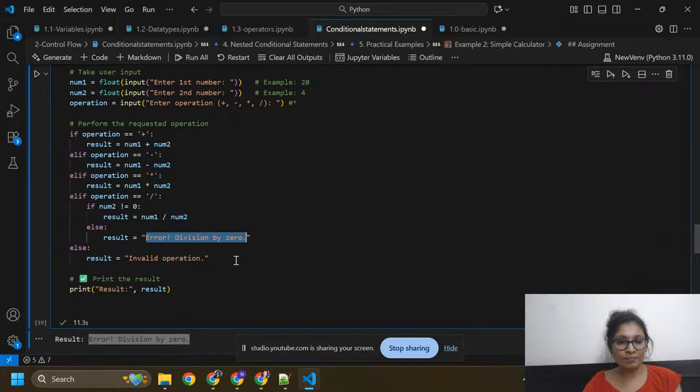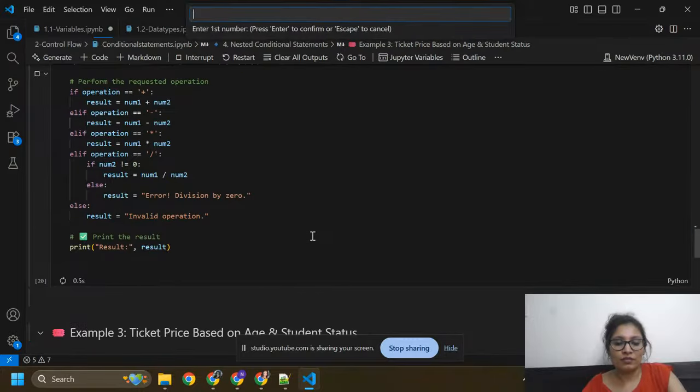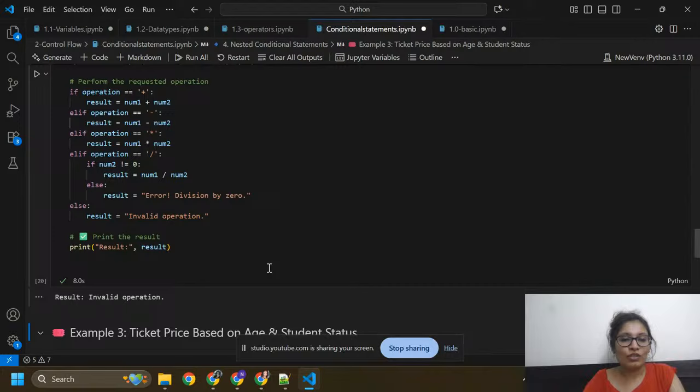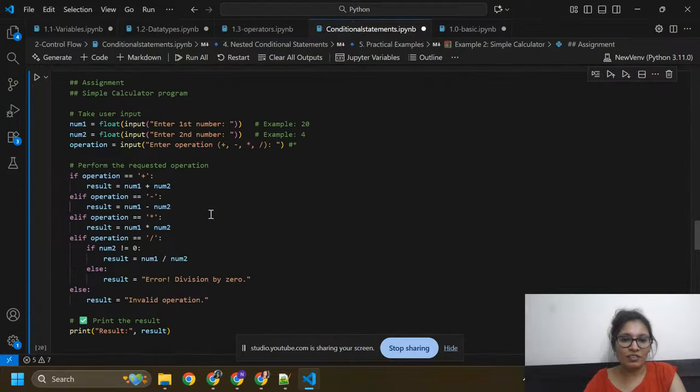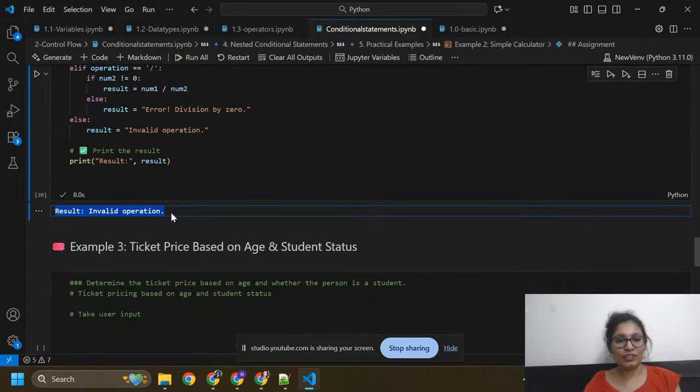Here you can see. And you can give any other operation we don't have in our code, like you give here at the rate. It will give you invalid operations, because we don't have at the rate in our operations. Okay, I hope you got it.